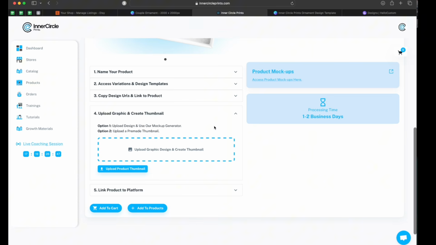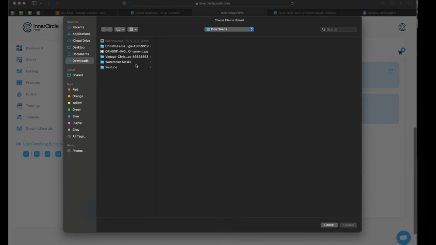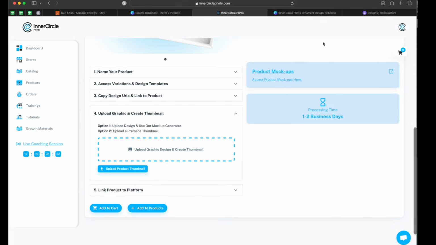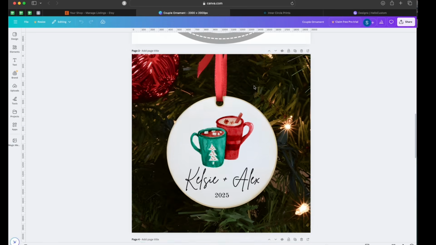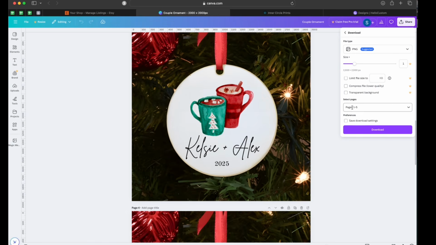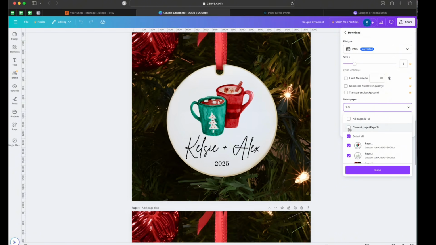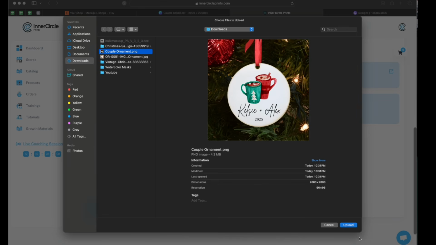Number 4, this is where the mockup generator lives. So let's say you don't need to use the mockup generator, which you don't every time unless you just want to. You could just upload your thumbnail and it's going to be faster than using the mockup generator. What I normally do for my thumbnail is I will use the front mockup that I just put over there on Etsy. So I'll have it in my downloads. I'm going to upload that here.